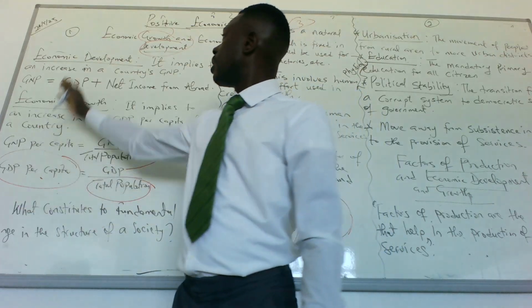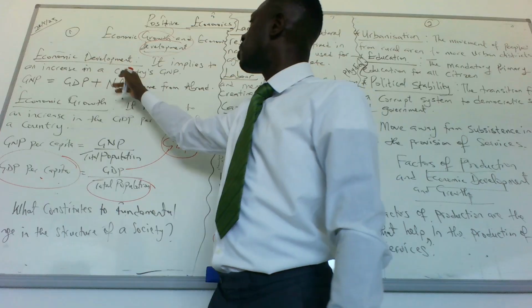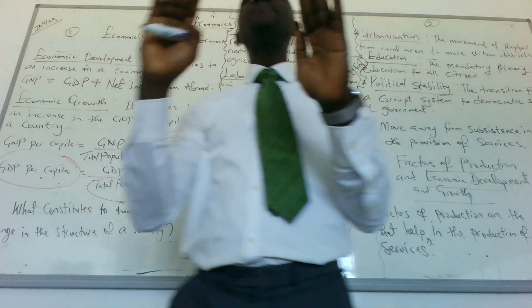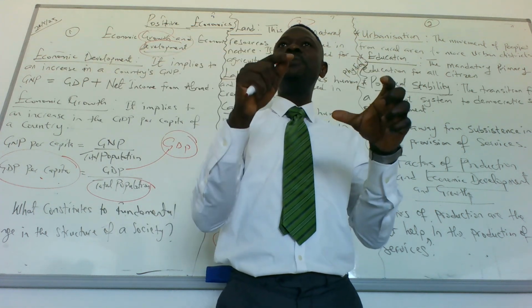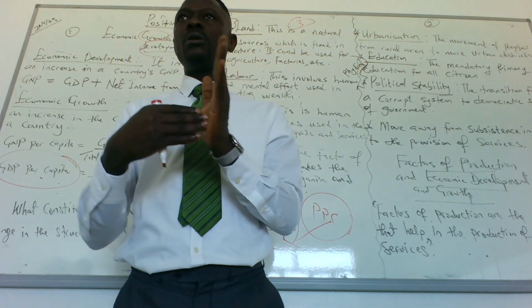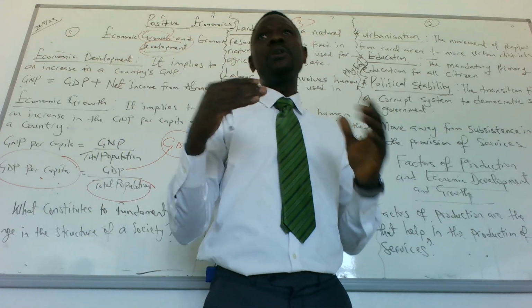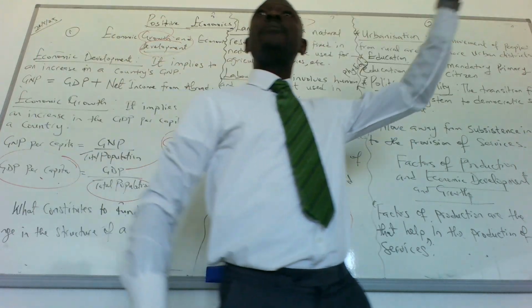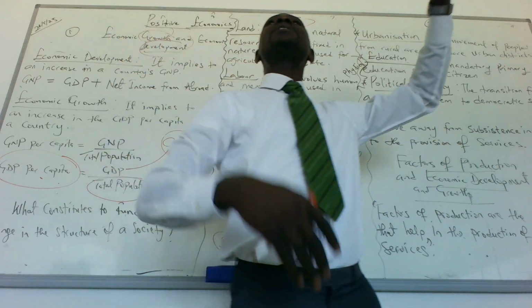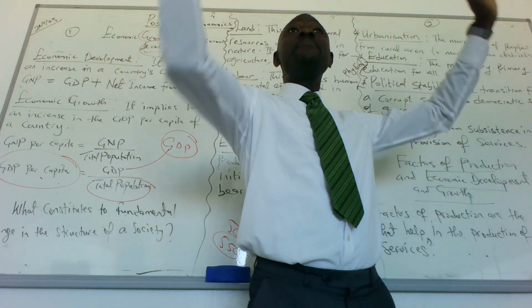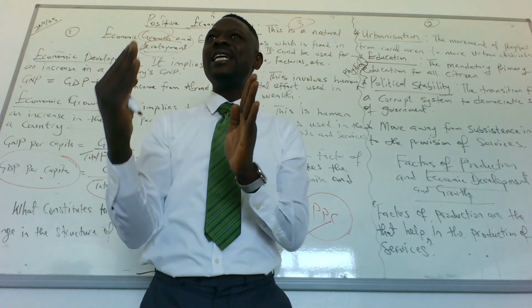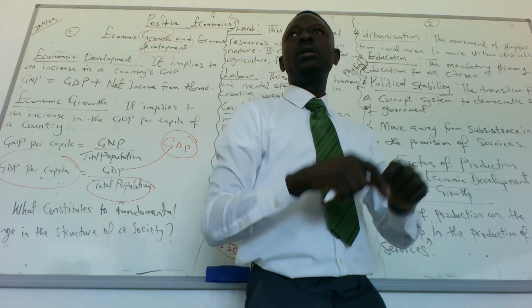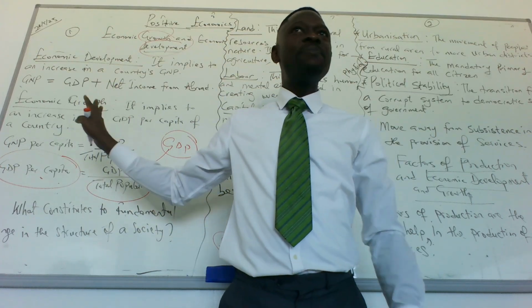Great. So economic development implies an increase in the country's GNP. What's the difference between GNP and GDP? There's GNP because we have added GDP to the income from abroad. When we talk about income from abroad, we're simply talking about the Libyans working abroad, the Libyans having investment abroad. Whatever they make abroad has to come back to the country. So it has to be added to what is being produced locally. Do you understand what GNP is here?